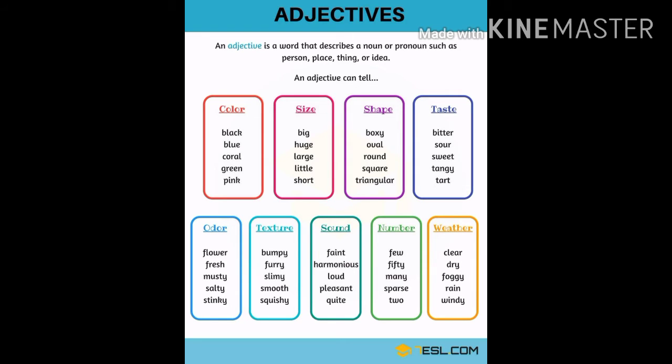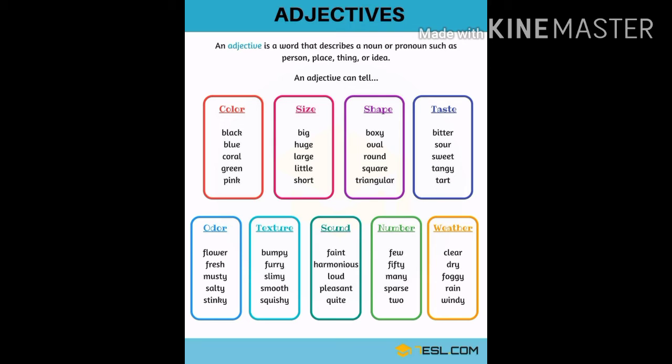Okay, now come to the definition, what the definition says. In this you can see that the definition is given that an adjective is a word that describes a noun or pronoun such as person, place, things or idea. So it means that nouns are of different types. It can be a proper noun, a common noun or a material noun. Whatever the kind of noun there is in the sentence, or if there is a pronoun, it can be first person, third person or any other pronoun.